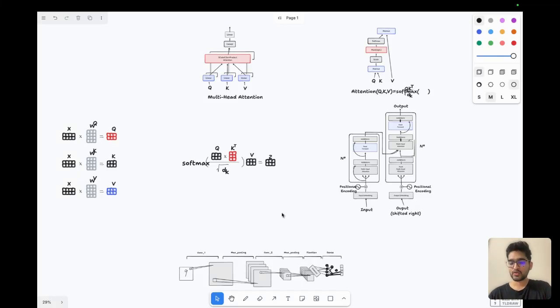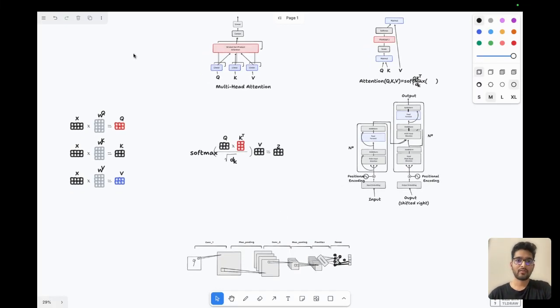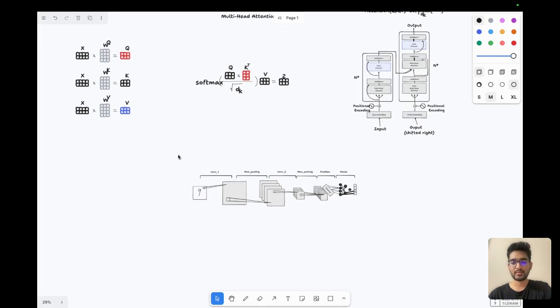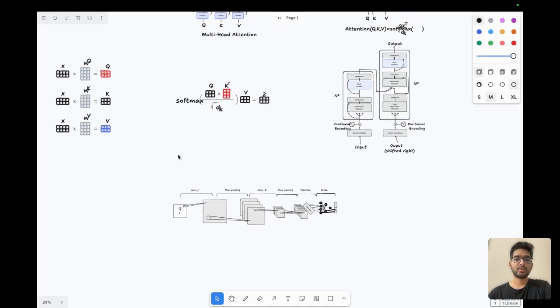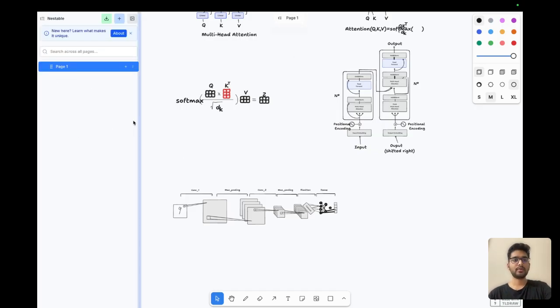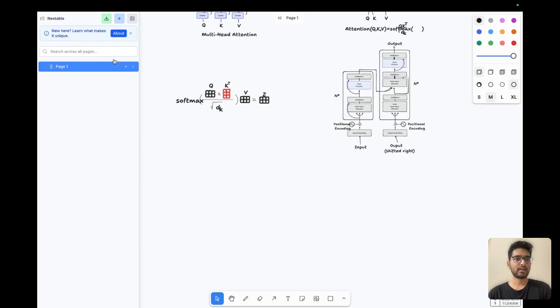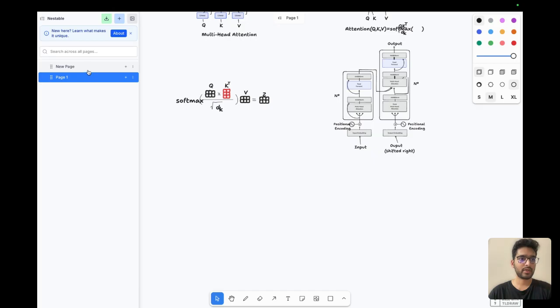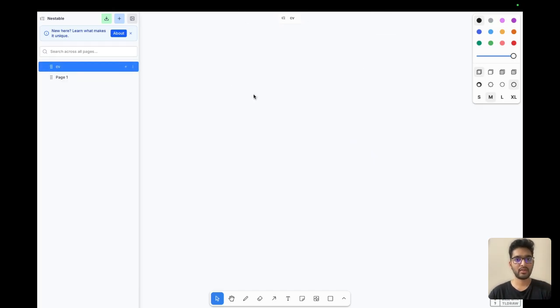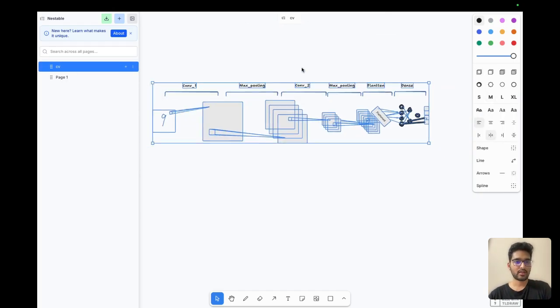Nestable is whiteboarding supercharged. On this canvas here, I have a bunch of NLP concepts and some CV concepts being covered. Let's say that I want the CV concepts to be in a separate canvas. What I can do is bring up the sidebar by clicking on the page name at the top here. I can now select all the CV specific concepts, cut that, and create a new canvas here, rename it to CV, and then paste all the CV specific stuff here.